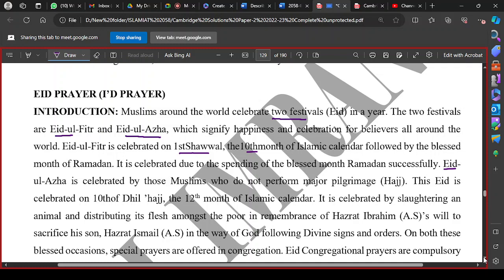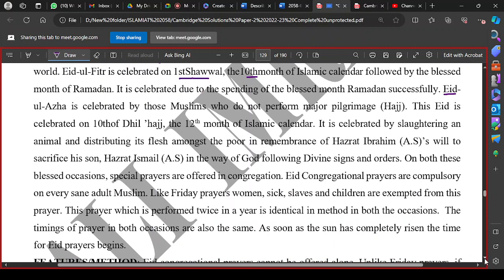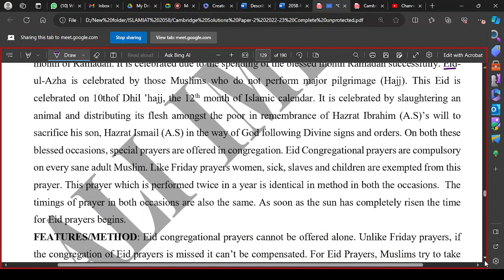Identify how Muslims prepare for these prayers. First of all, you can mention on whom it is obligatory. Eid congregational prayers are obligatory and compulsory on every sane adult Muslim.